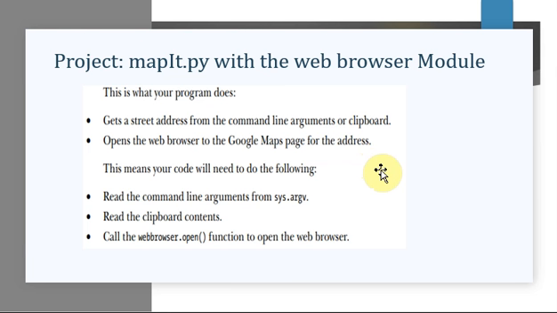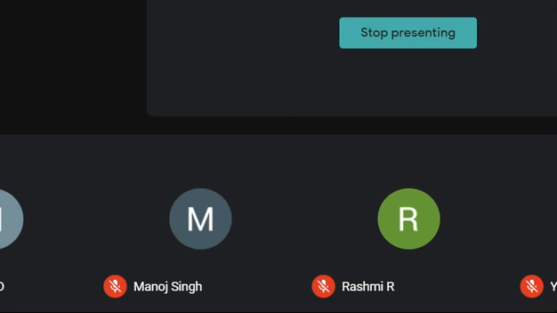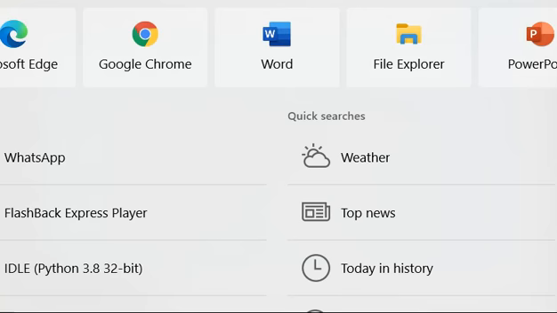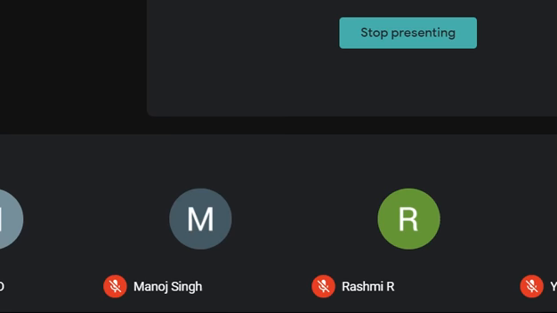So what is this mapit.py? This particular project is given as a project in your textbook. It is just a script. In the command line you are going to pass the entire path where your particular script is located. I'll just open it.